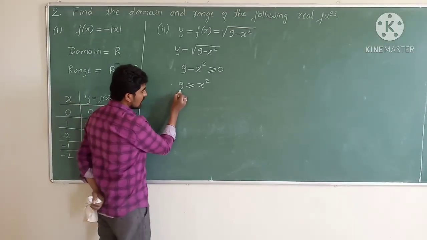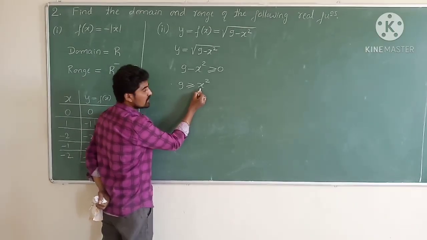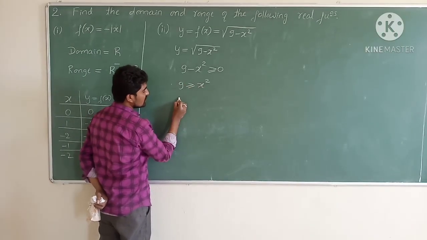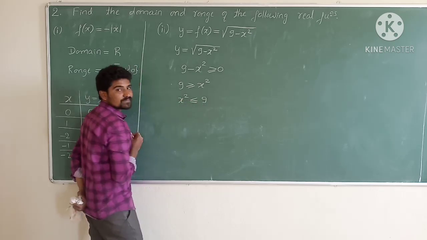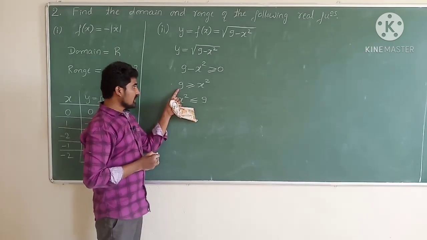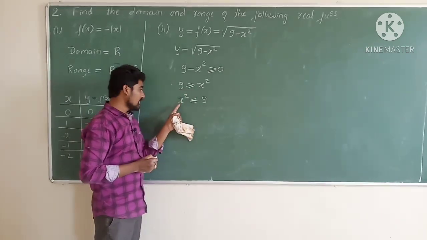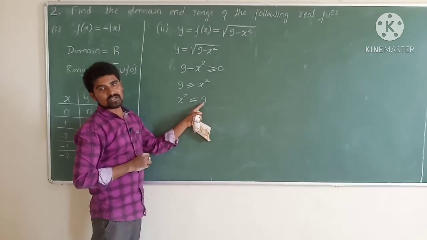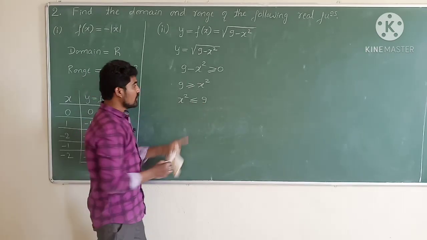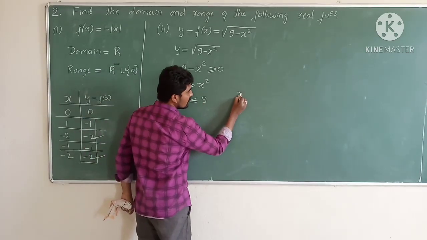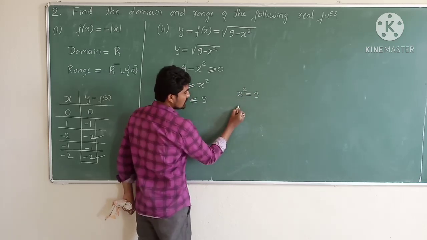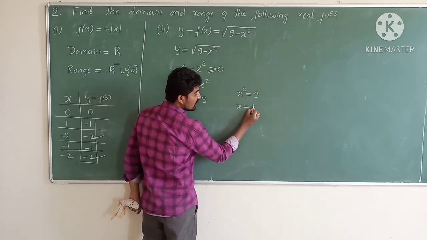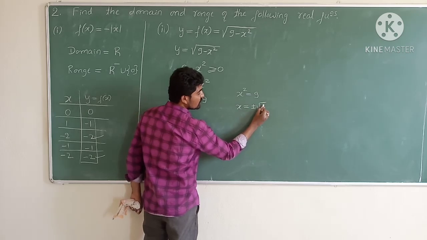Now if 9 is greater than or equal to x square, reversing it, x square is less than or equal to 9. Both are the same. So one more condition, if the value of x square is equals to 9, the value of x should be equal to plus minus square root of 9.